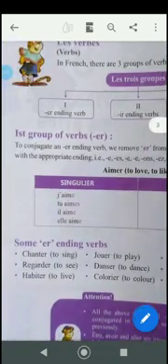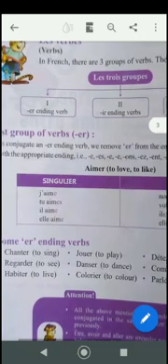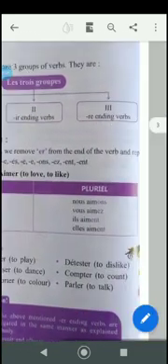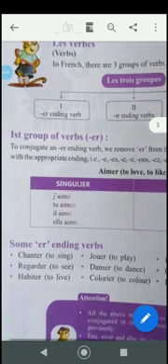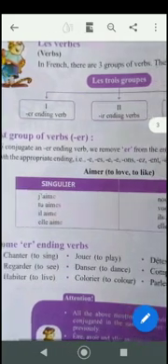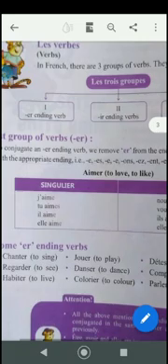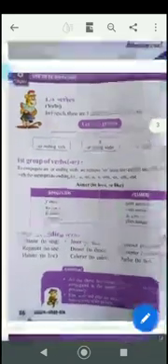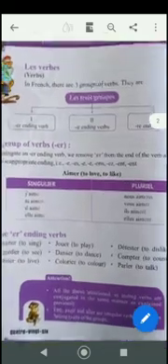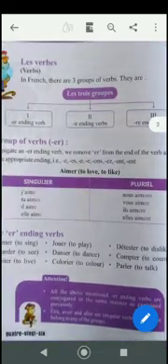Now what are er, re and ir verbs? To conjugate the er verbs, we remove er from the end of the verb and replace it with the appropriate ending, that is e, es, e, ons, ez, ent. As it's been given over here, the verbs in French are of three groups: ir, er and re regular verbs.